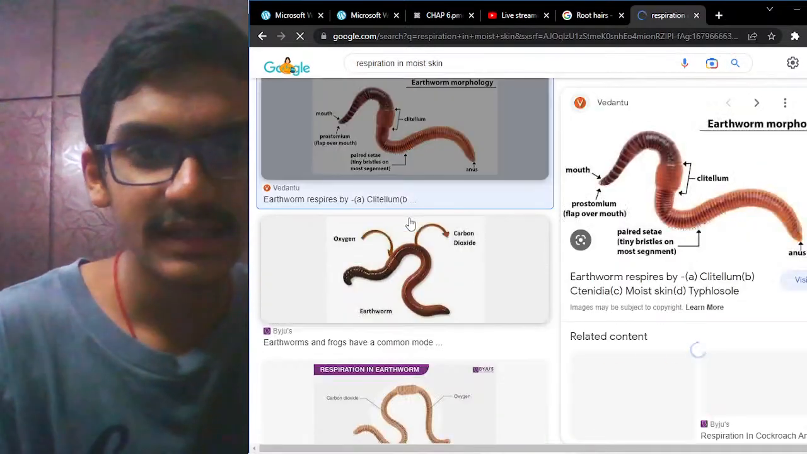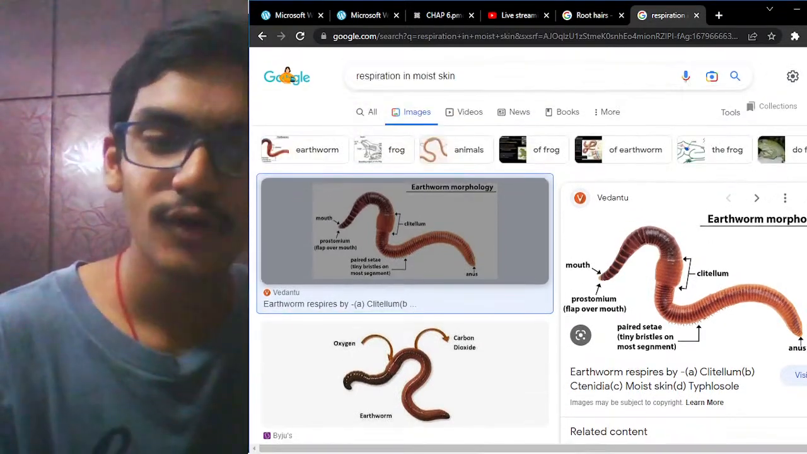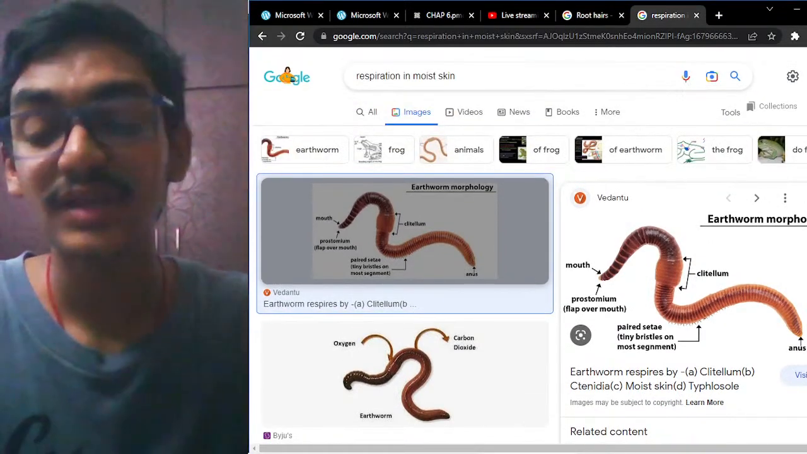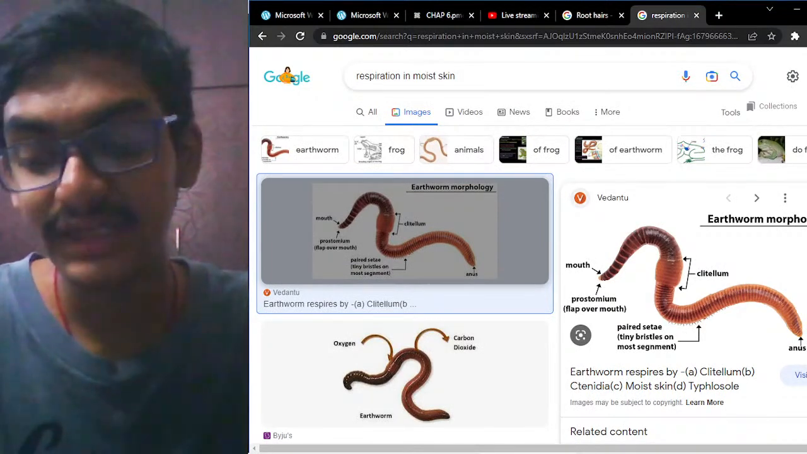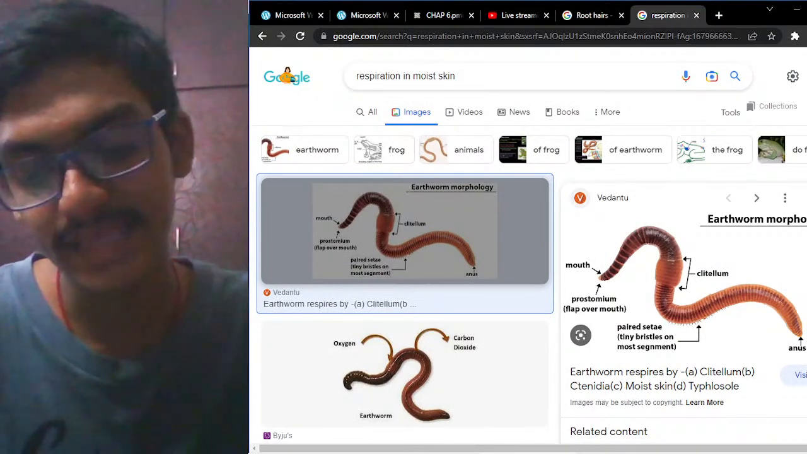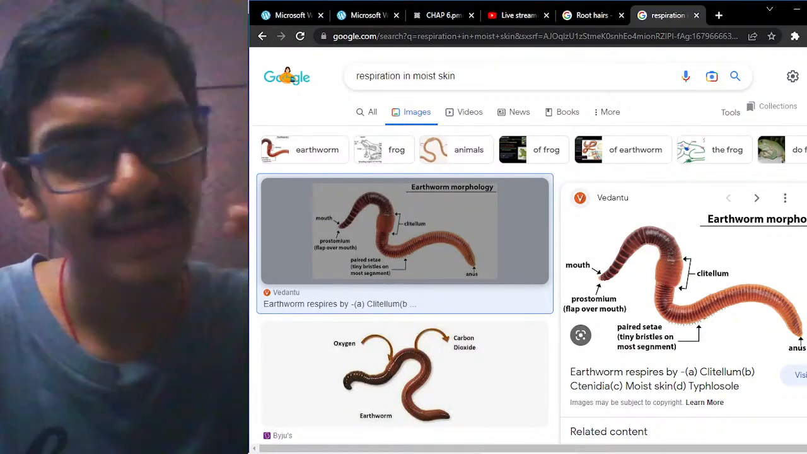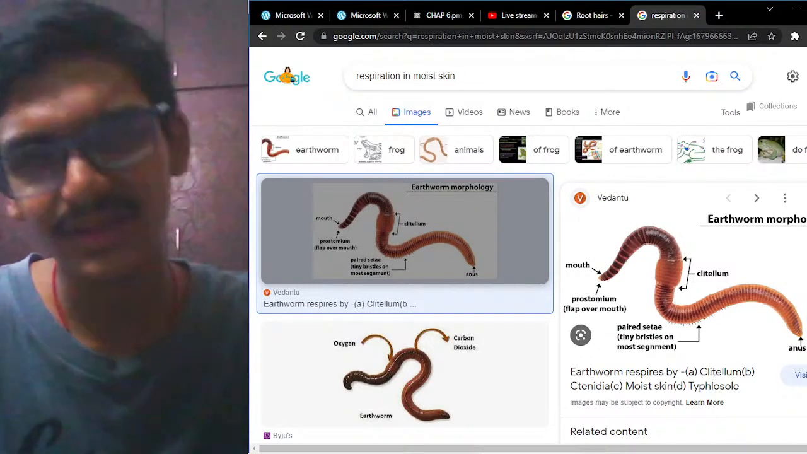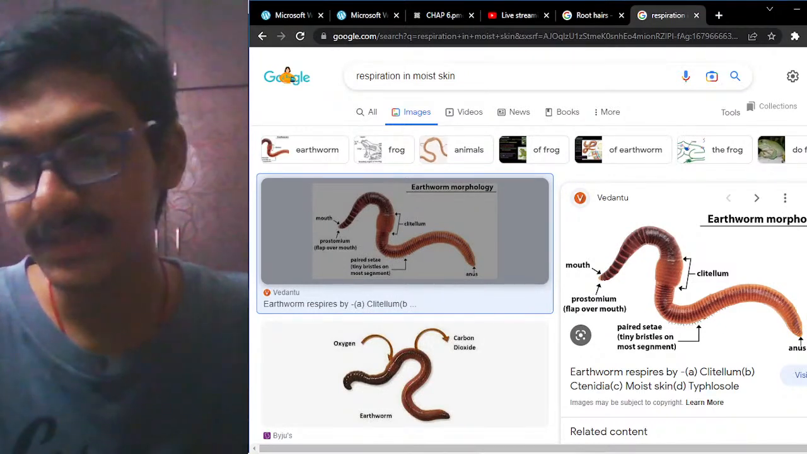In earthworms, this respiration process will actually take place. Okay, earthworms and frogs. Then the respiration through the cell membrane. Unicellular organisms like amoeba and paramecium take in oxygen and give out carbon dioxide through the cell membrane, by the simple diffusion process, wherein the exchange of gases takes place through the cell membrane.